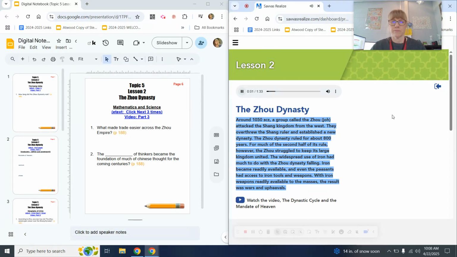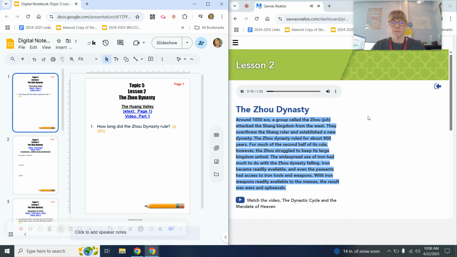Lesson 2. The Zhou Dynasty. Around 1050 BCE, a group called the Zhou attacked the Shang kingdom from the west. They overthrew the Shang ruler and established a new dynasty. The Zhou dynasty ruled for about 800 years.